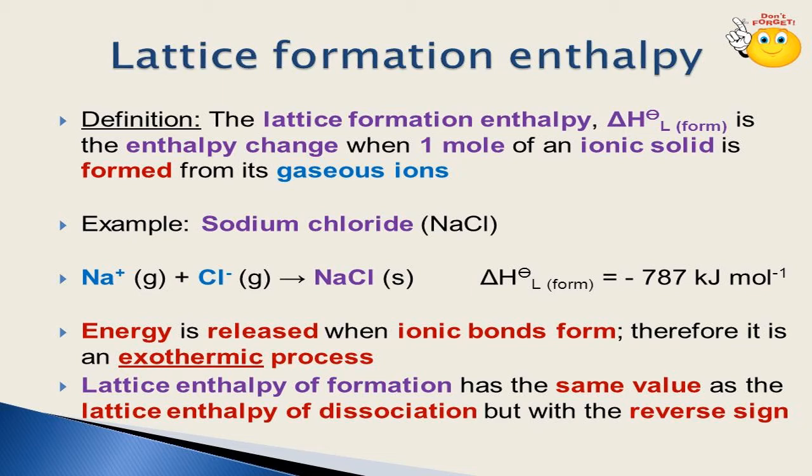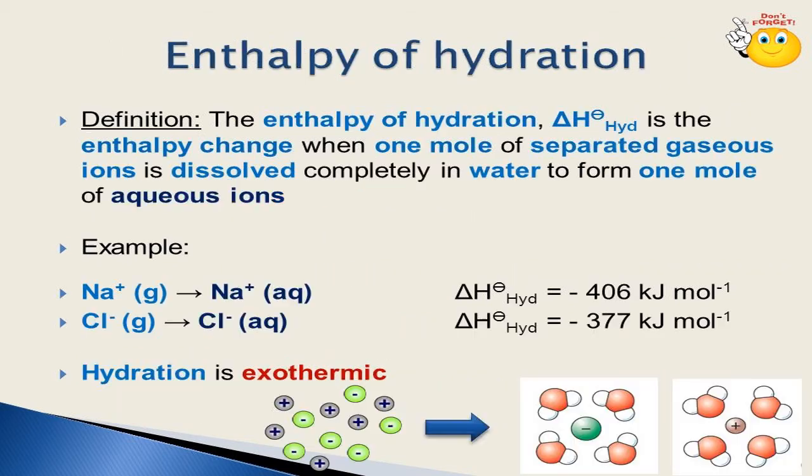So for sodium chloride, it is minus 787 kilojoules per mole. When 1 mole of sodium chloride forms, minus 787 kilojoules per mole of energy is released, and the same amount of energy is supplied to separate the 1 mole of sodium chloride ions.